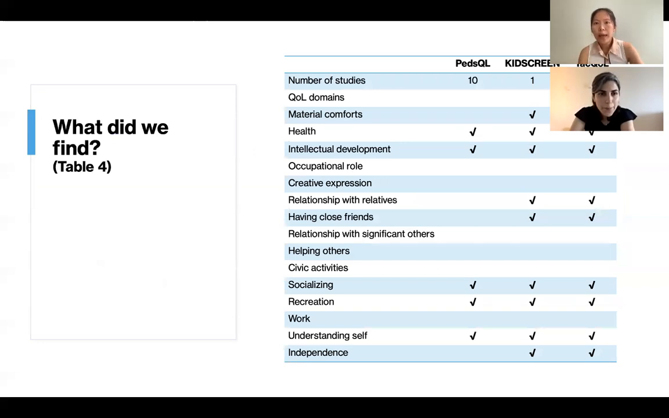So if we look at the measures used, we have 3 different measures, but mainly obviously the PedsQL was the most common one. And if we compare it to the quality of life domains by Flanagan, you can see that all the measures do not measure all domains of quality of life.